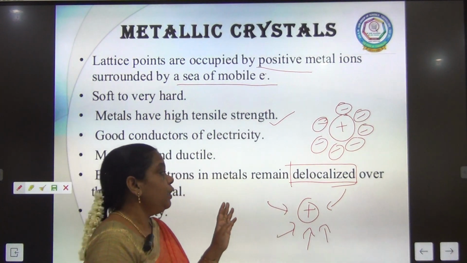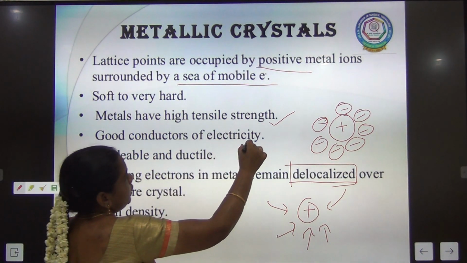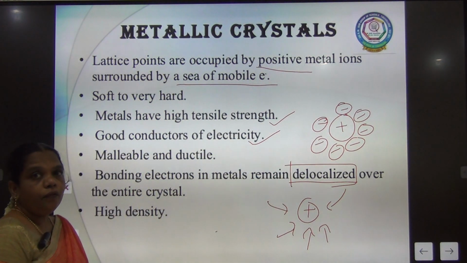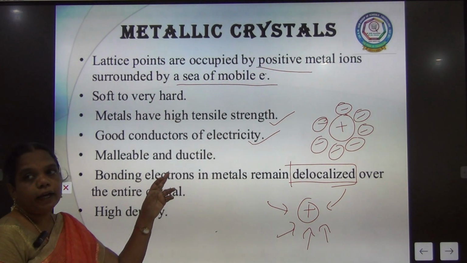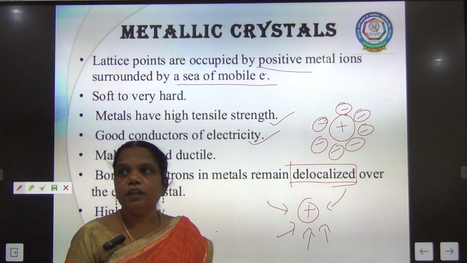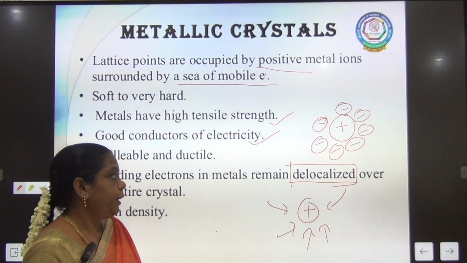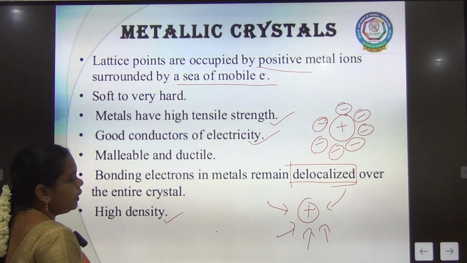Due to this delocalization, they can conduct electricity. They are good conductors of electricity, and they are malleable and ductile. We can make them into thin sheets as well as thin wires without breaking, and they all have high density.